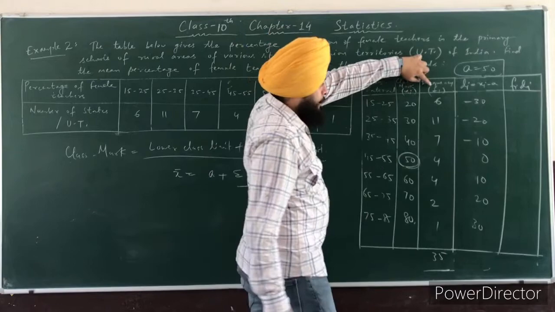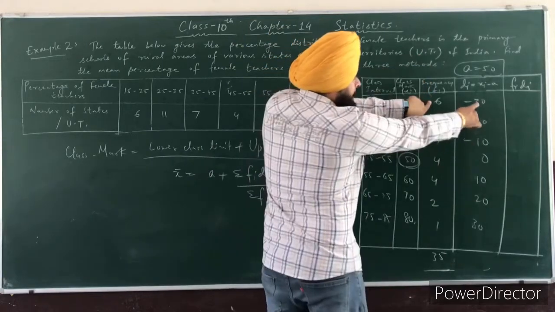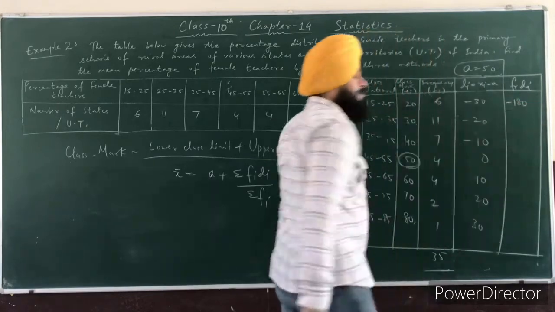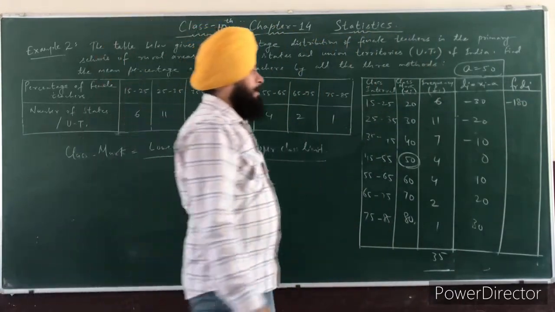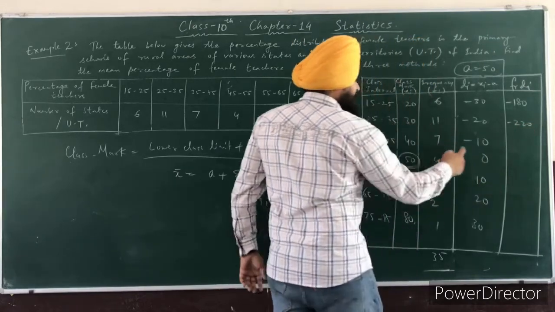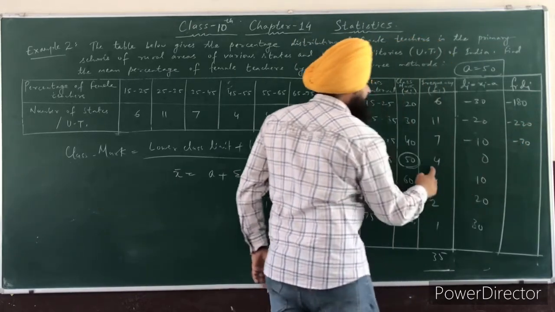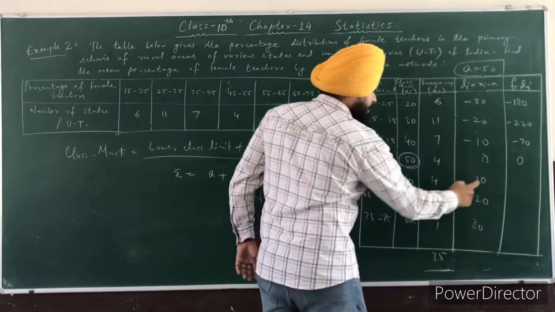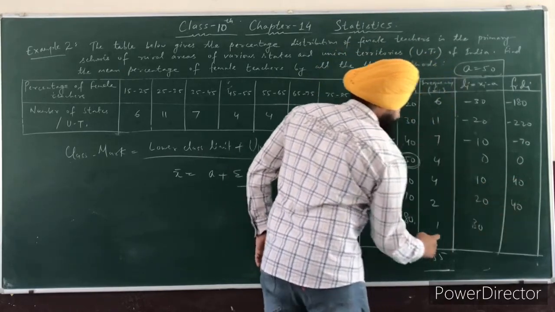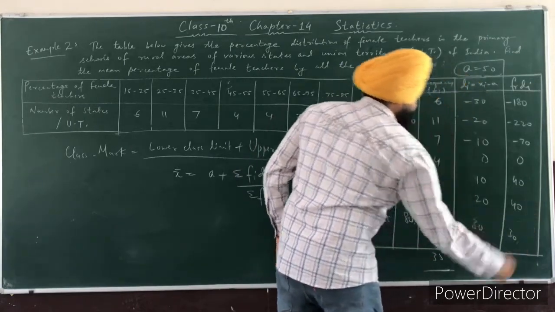You can see here frequency is 6 and the corresponding di is minus 30. So 6 into minus 30 is minus 180. Next, 11 into minus 20, it is minus 220. 7 into minus 10, minus 70. 4 into 0, 0. 4 tens are 40. 2 into 20, 40. 1 into 30, 30.